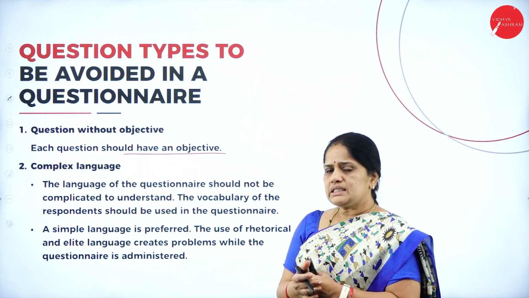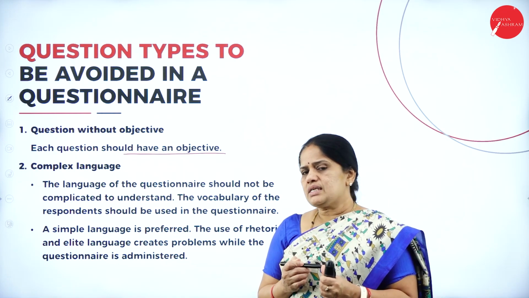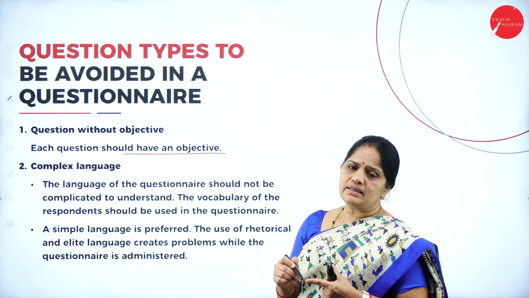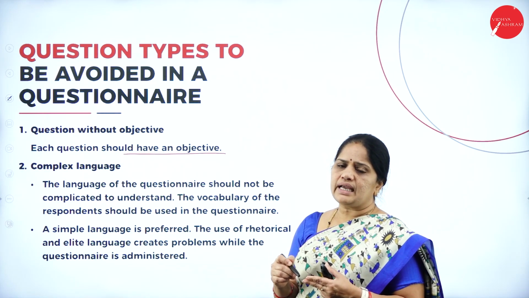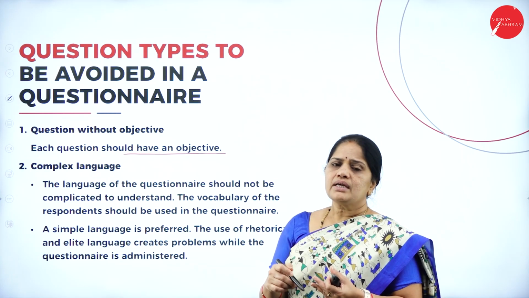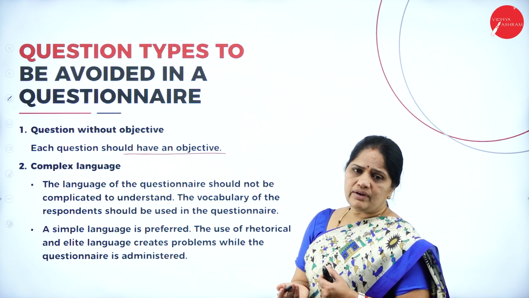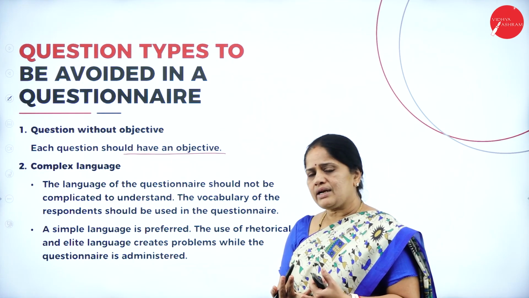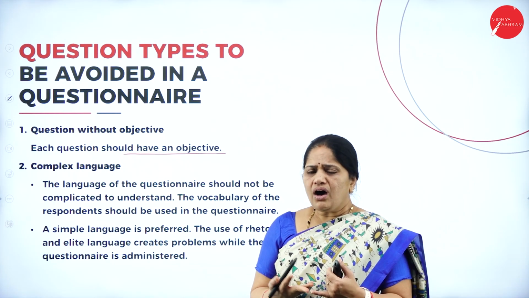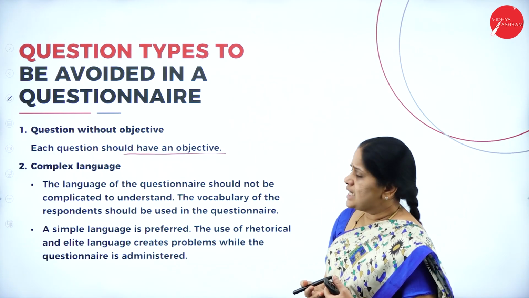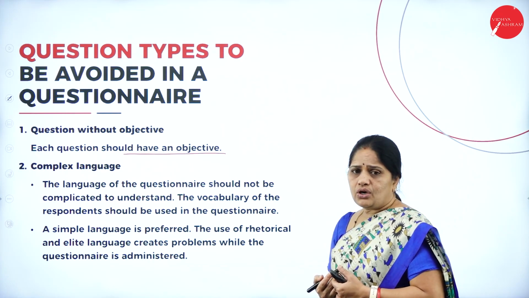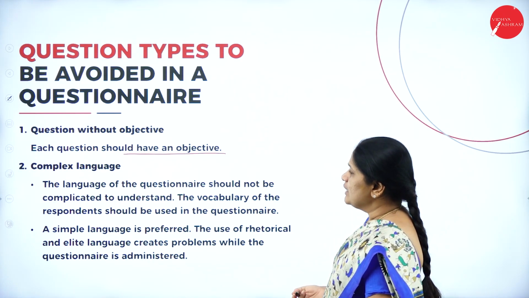Then what are the things that you need? The name of the head of the family, the address, then the age, their income, the number of people residing in that house, whether they own a vehicle, whether they own any land holdings. All these things will have to be asked for. So based on the objective, you frame the questions.